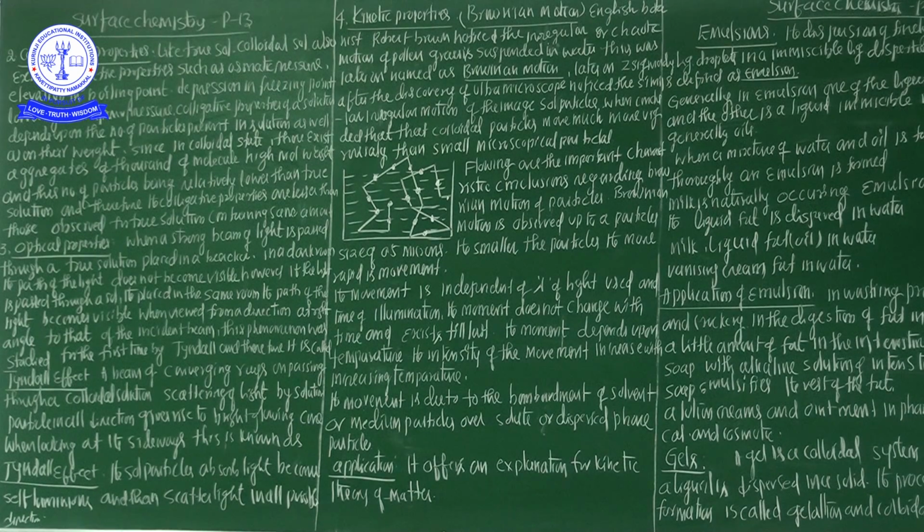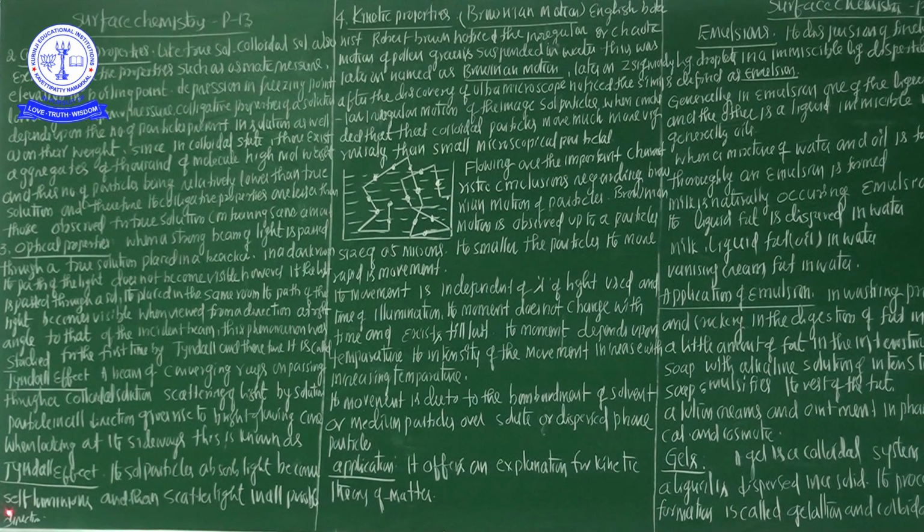Why? Because the true solution is completely packed with particles, the light beam does not easily pass through a true solution, even in a dark room, and the path of the light does not become visible.